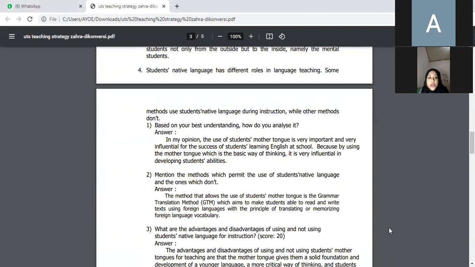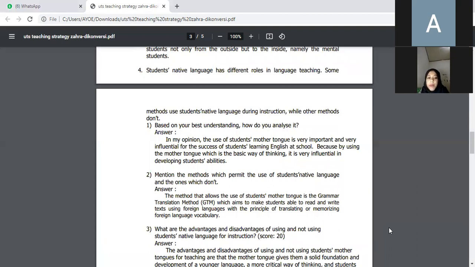Question number 4. Students' native language has different roles in language teaching. Some methods use students' native language during instruction, while other methods don't. Question number 1. Based on your best understanding, how do you analyze it?